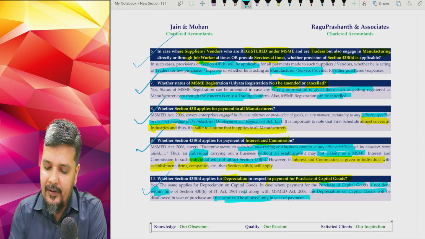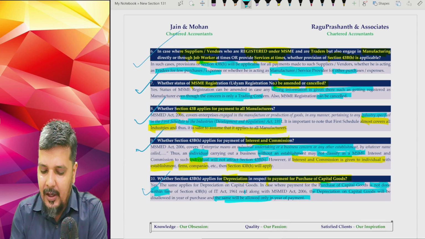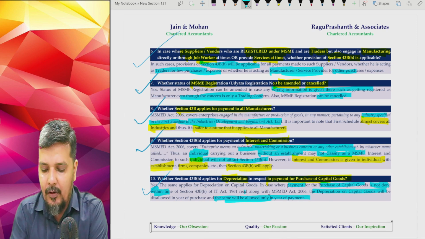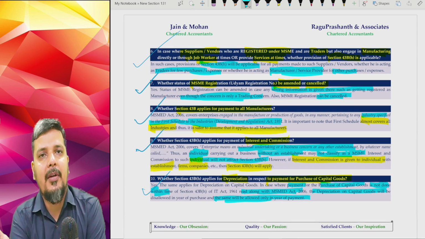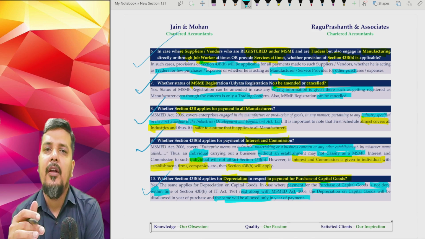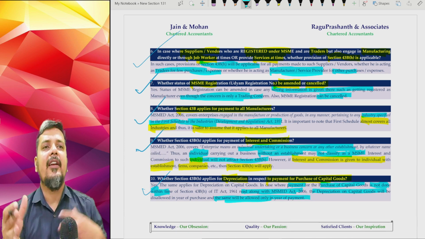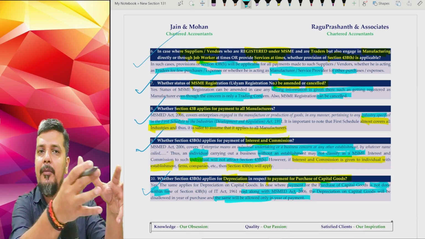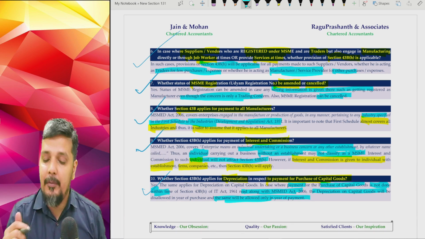So if you purchase capital goods and the payment is not done within the time frame of section 43BH read along with the MSMED Act, which means it is not made within 45 days, 15 days, then understand that in the case of purchase of capital goods, you don't claim that entire amount as an expense, you claim depreciation.